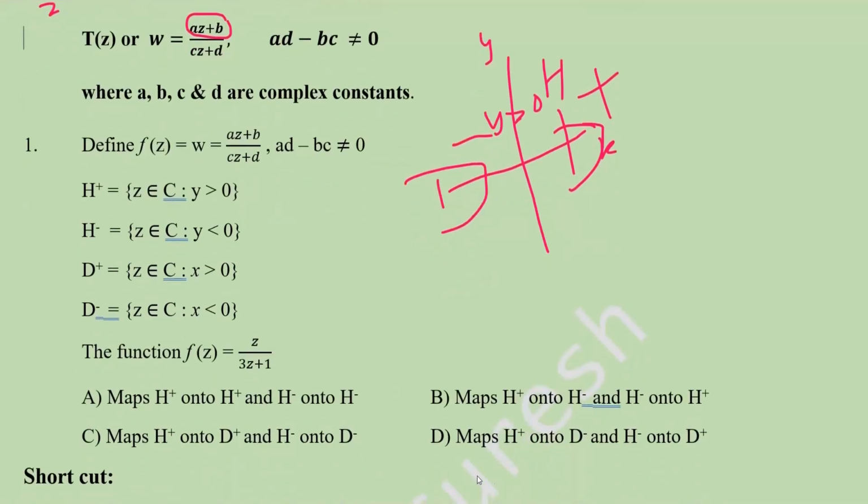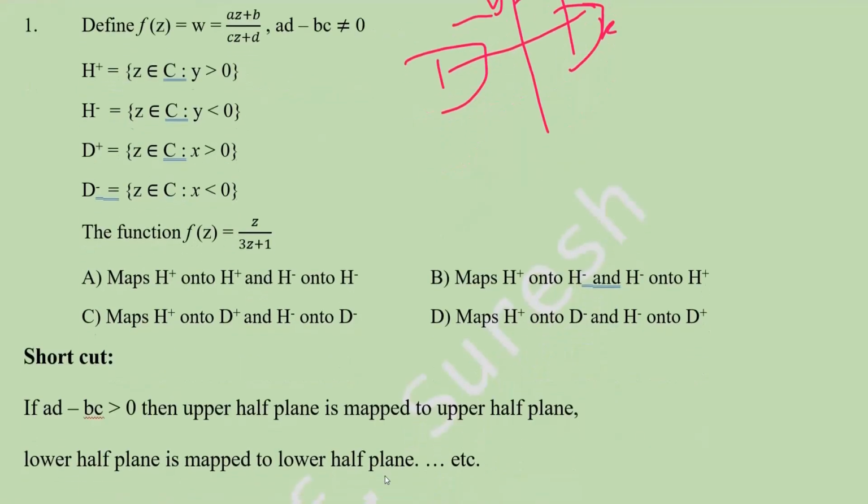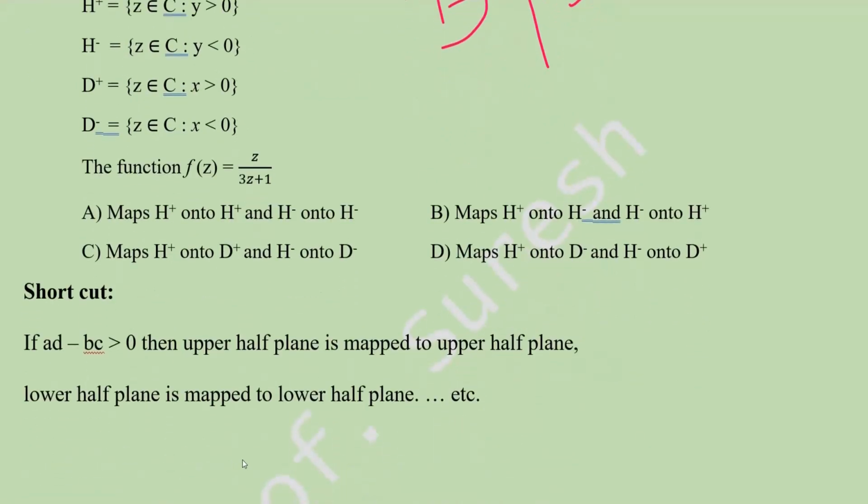Four options are given. Here I give you a shortcut. Instead of checking each option, which is a big question, you can do it very simply. If AD minus BC is greater than 0, then the upper half plane is mapped to the upper half plane, and the lower half plane is mapped to the lower half plane.